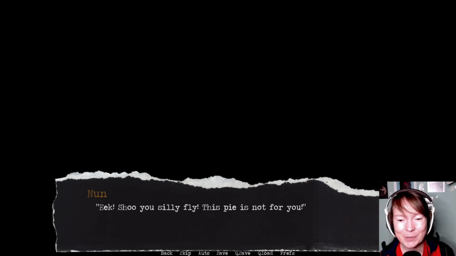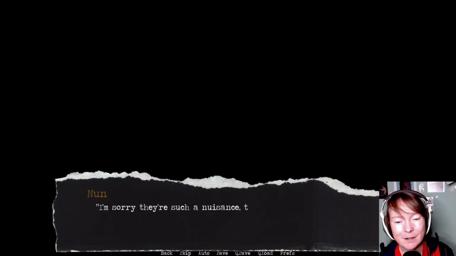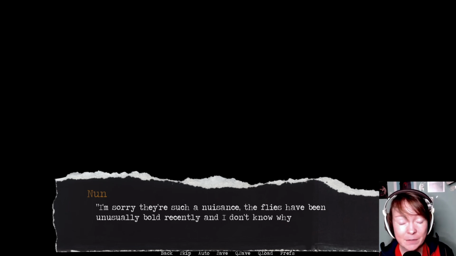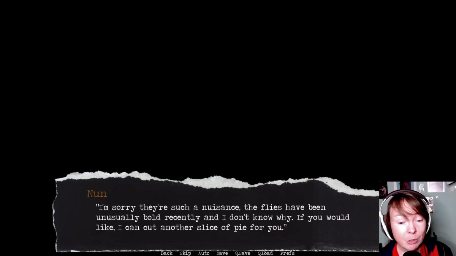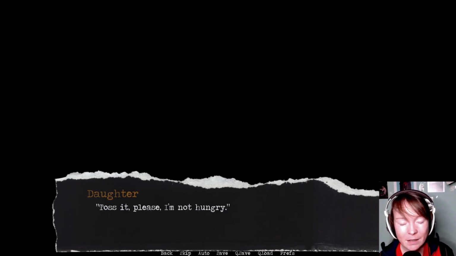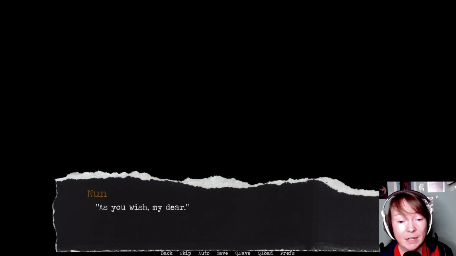Eek! Shoo, you silly fly! This pie is not for you. I'm sorry, they're such a nuisance. The flies have been unusually bold recently, and I don't know why. If you would like, I can cut another slice of pie for you. Toss it, please. I'm not hungry. Are you sure? I'm begging you. I can't bear to look at it anymore. As you wish, my dear.